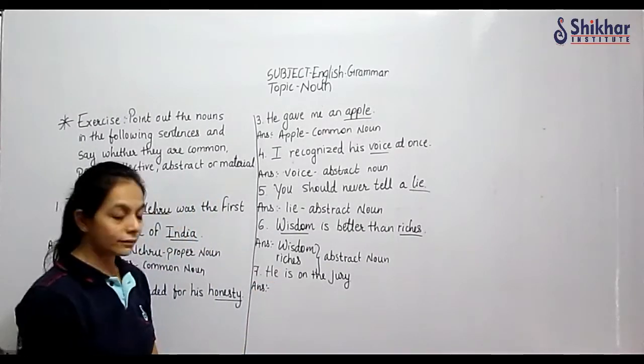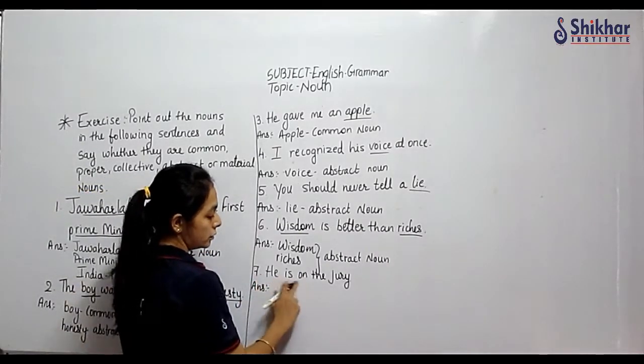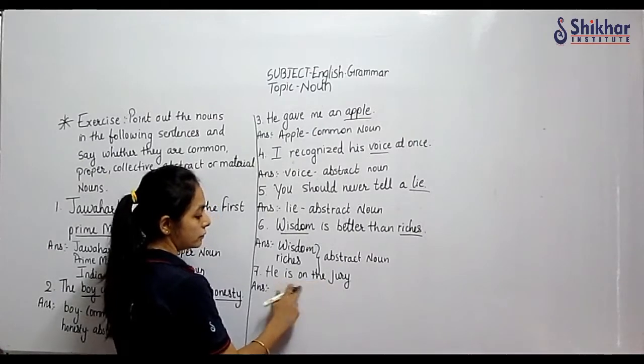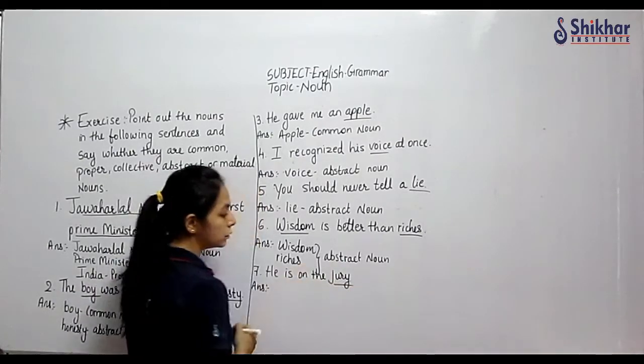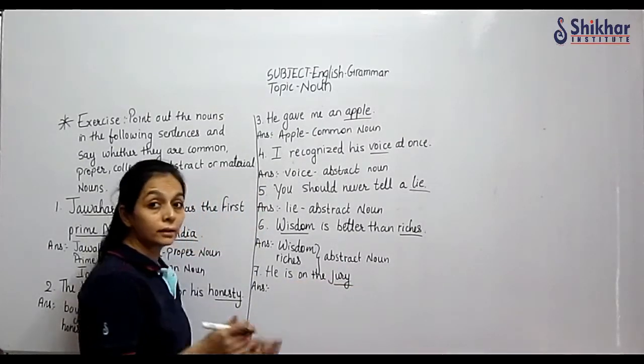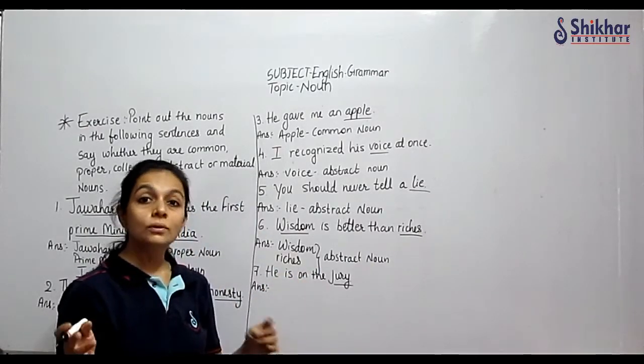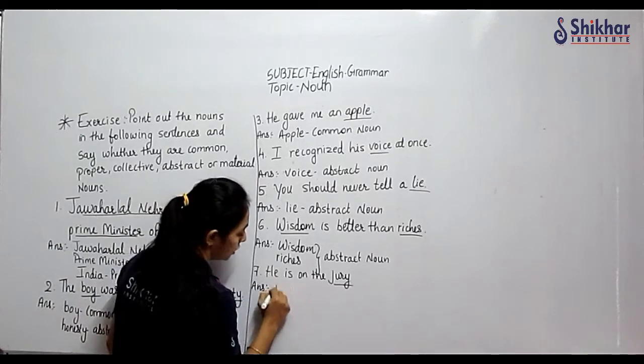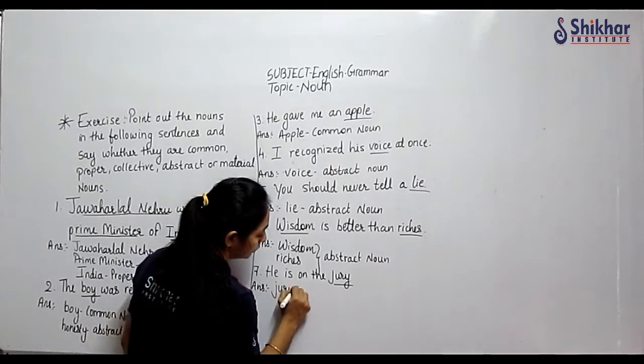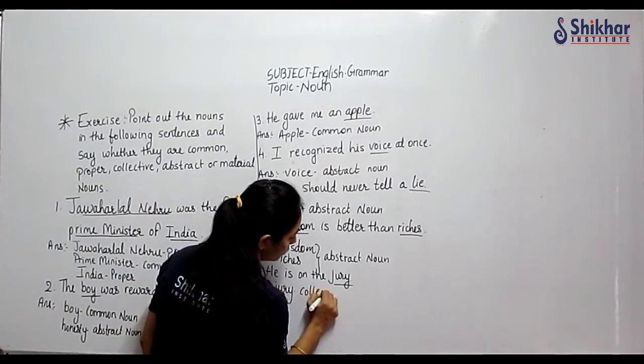We have only one noun. He is a pronoun, here we have a verb and a noun. So jury is your noun, and in a jury we have many members. So it is a collective noun. Jury is a collective noun.